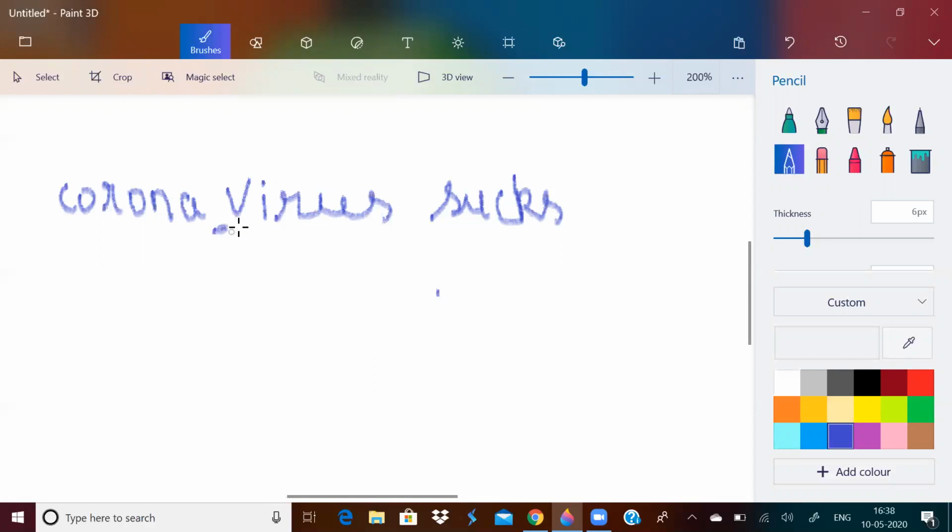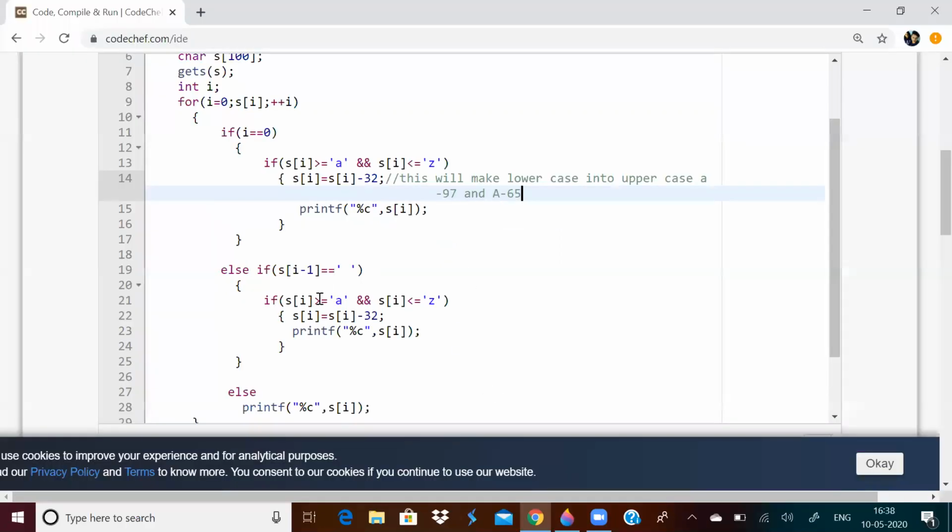If it is a blank space, that means this is the starting letter of this word. So capitalize that. When you come to this, s of i minus 1 is a blank space, so capitalize this. So this becomes V, this becomes S. Like that. That is this condition.